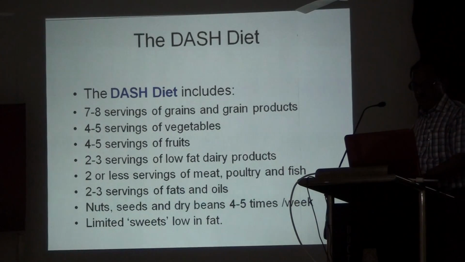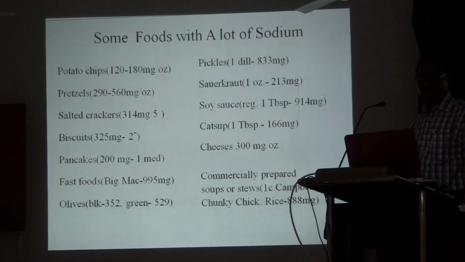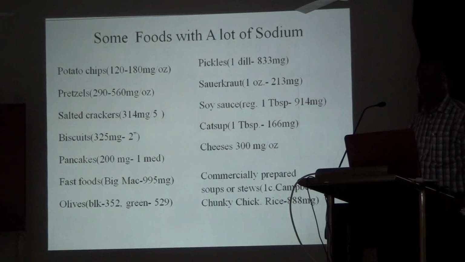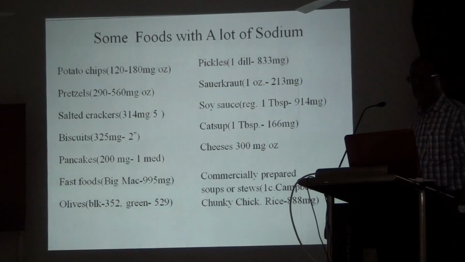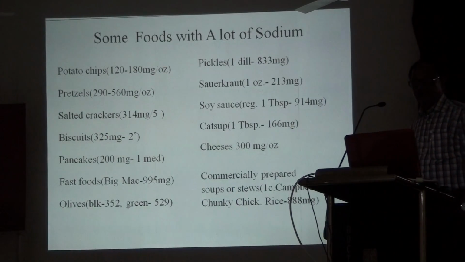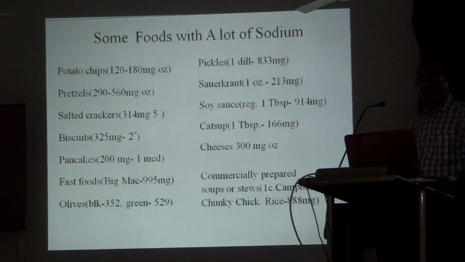Limit sweets, low in fat. What are the foods that contain a lot of sugar and salt? Our children also prefer to take these things: potato chips, wafers, pretzels, salted crackers, biscuits, salted biscuits, pancakes, fast foods, pickles, soya sauce, cheese, and commercially prepared soups.